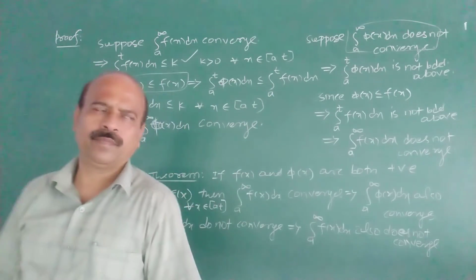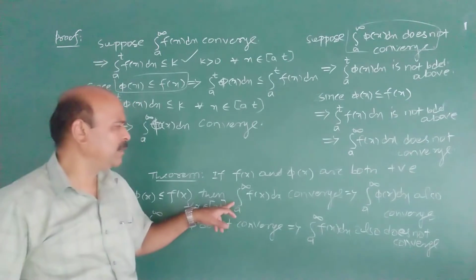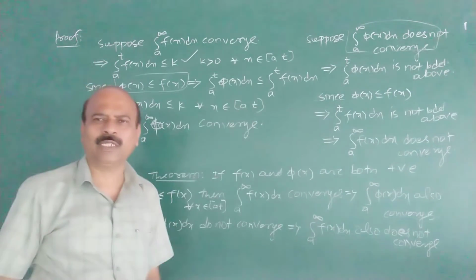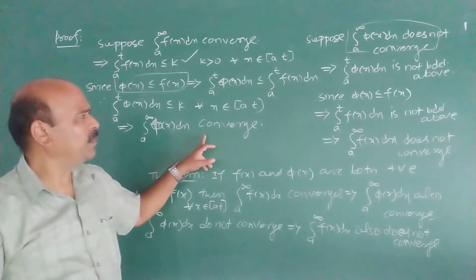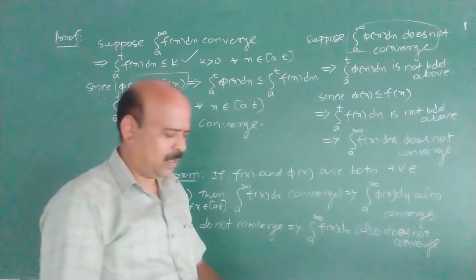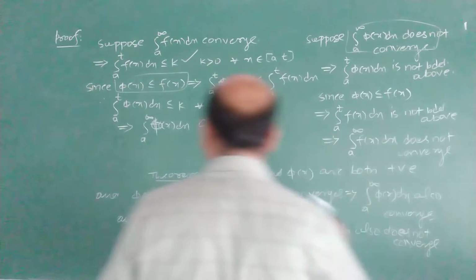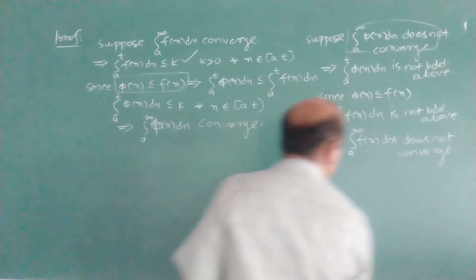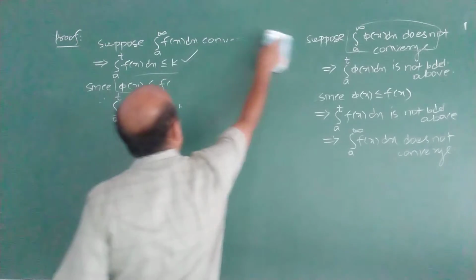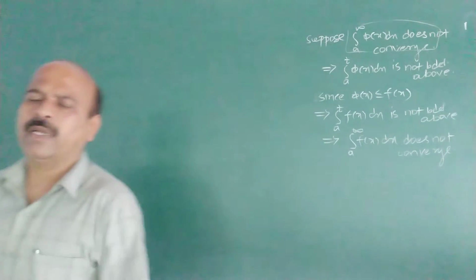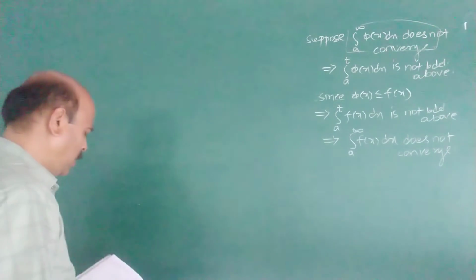Therefore, if the integral from a to infinity of φ(x) dx does not converge, then the integral from a to infinity of f(x) dx also does not converge. The only thing is you have to understand the general necessary and sufficient condition, since the proof is based on that. Using that condition, we have proved this one. I hope all of you understood the concept here. Sometimes the proof may be asked, and you must be able to write the proof also. For that you have to practice writing the proofs.